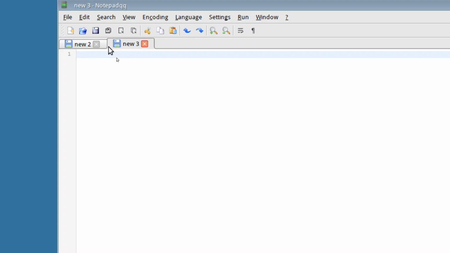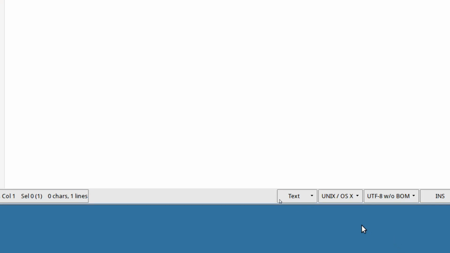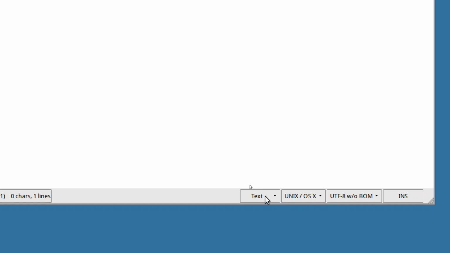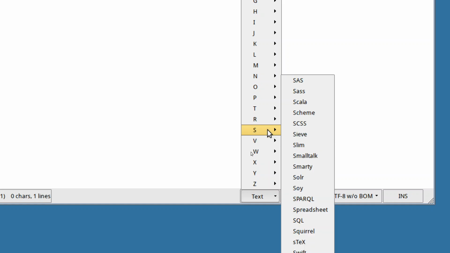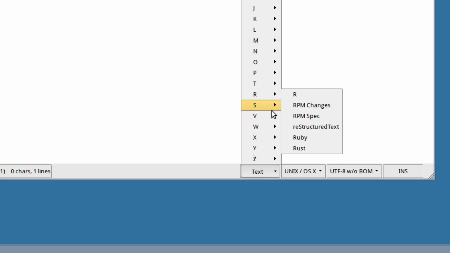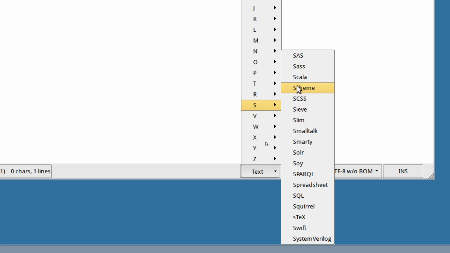The first thing you are going to do is save the file. The reason why you have to save the file is that when you save the file with the proper extension, there will be code highlighting. Suppose you don't want to save it, then go down and you have to select the type of the file that you are creating. Now I'm going to go to the language menu here, and under this you have to select what you are going to do, whether you are writing a shell script and so on and so forth. So you have to select the proper type over here.